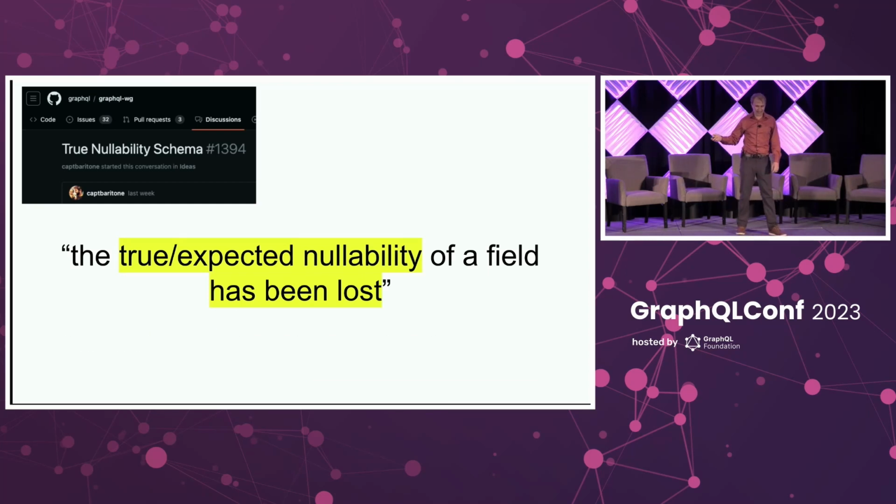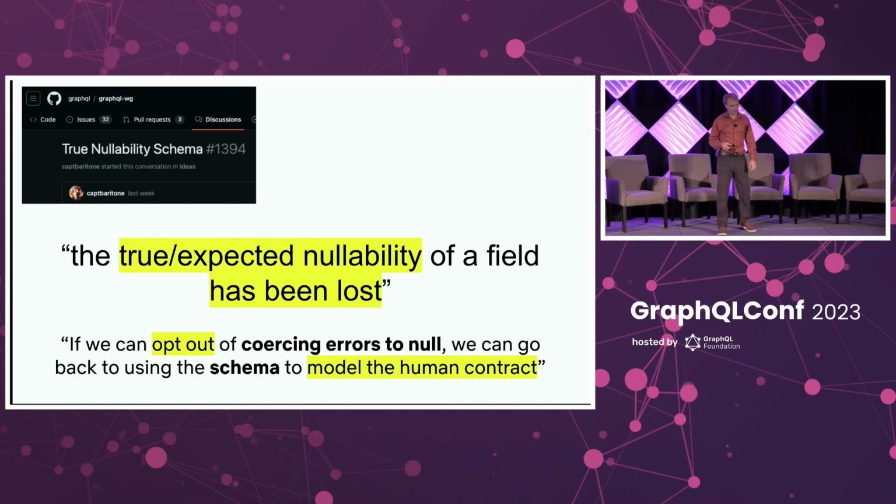And so then also in this post, Jordan said, well, if we could opt out somehow of coercing errors to null, which would basically mean opting out of this null bubbling, then we could go back to using the schema to model the human contract here. Now, concretely, what could this look like?